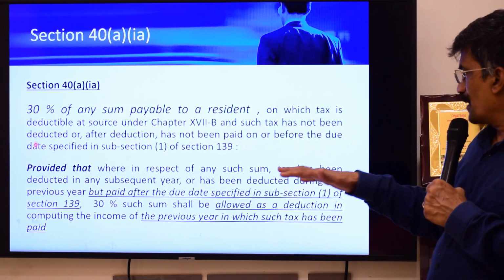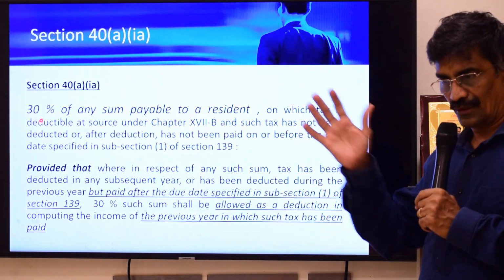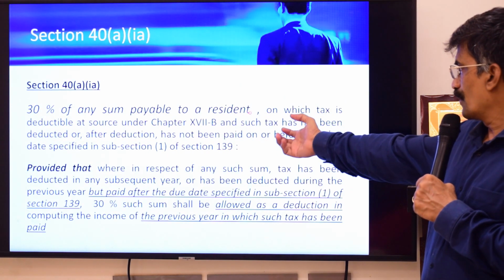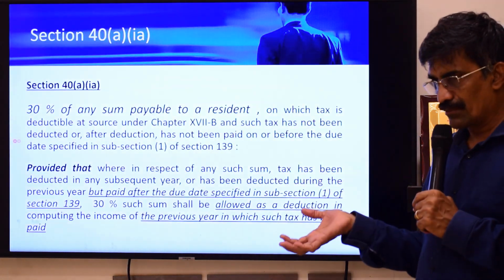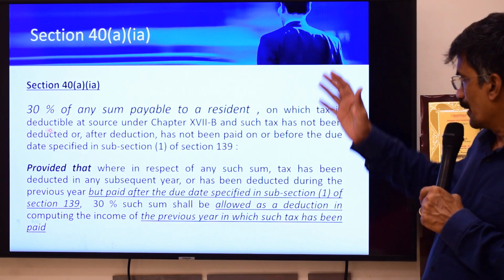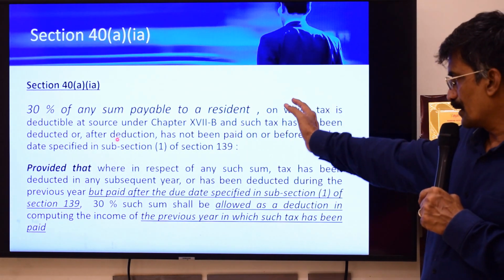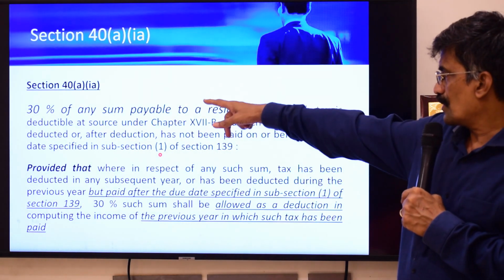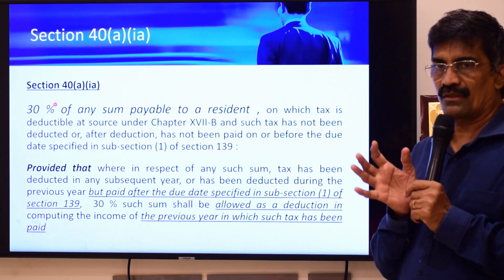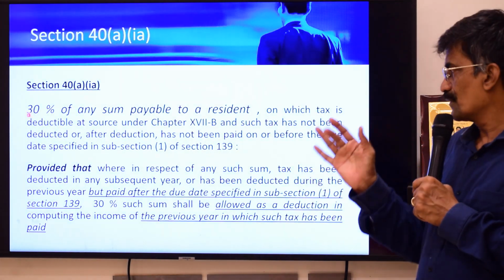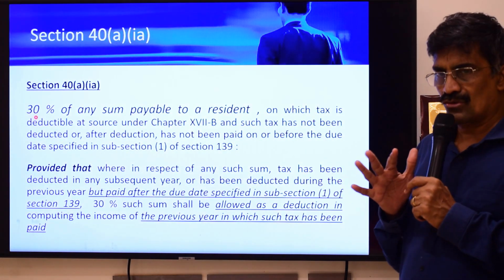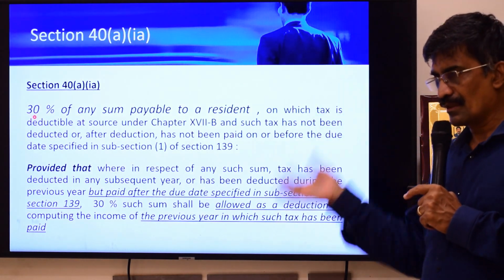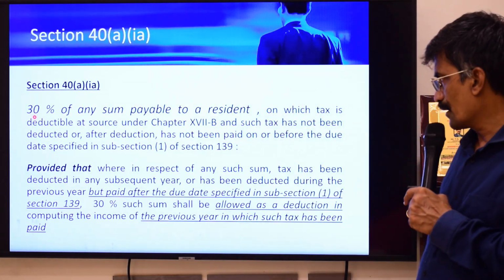30% of any sum payable to a resident. As I said, there the section applies for payment to a non-resident or a foreign company. Here it will apply for a resident, on which tax is deductible at source, not deducted, but has not been paid before the 139(1) due date. The provisions are identical except for the first one. Instead of 100% of the sum payable, it will be only 30% of the sum payable. Rest of the section is the same. You don't have to worry about it. Resident payment, non-resident payment, 30%, 100%. So those are the differences.